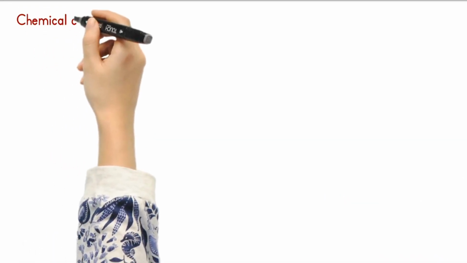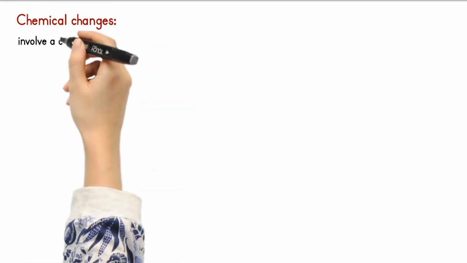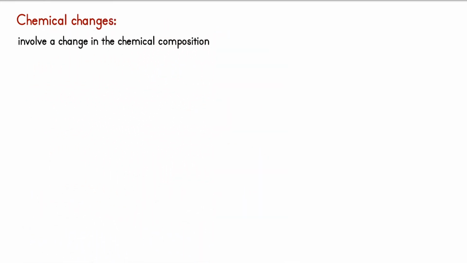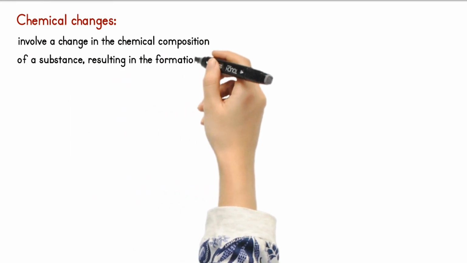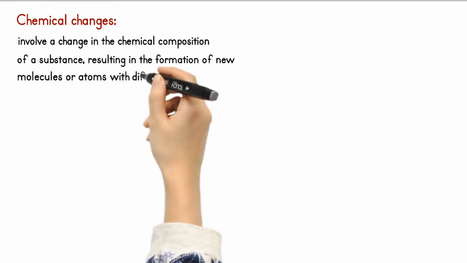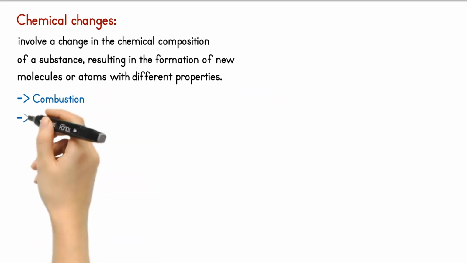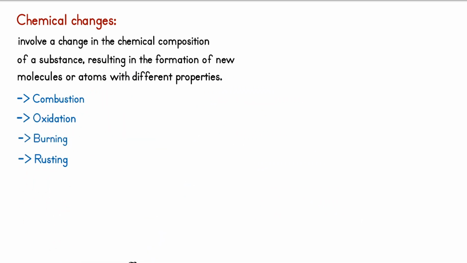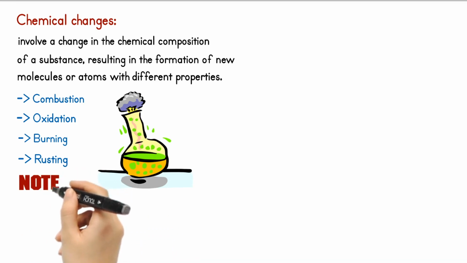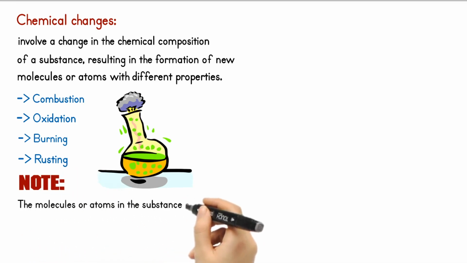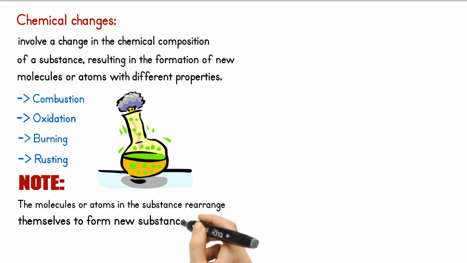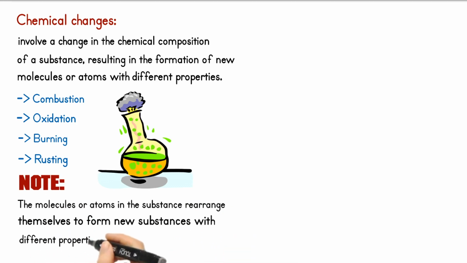On the other hand, chemical changes involve a change in the chemical composition of a substance, resulting in the formation of new molecules or atoms with different properties. Examples of chemical changes include combustion, oxidation, burning, and rusting. In a chemical change, the molecules or atoms in the substance rearrange themselves to form new substances with different properties.